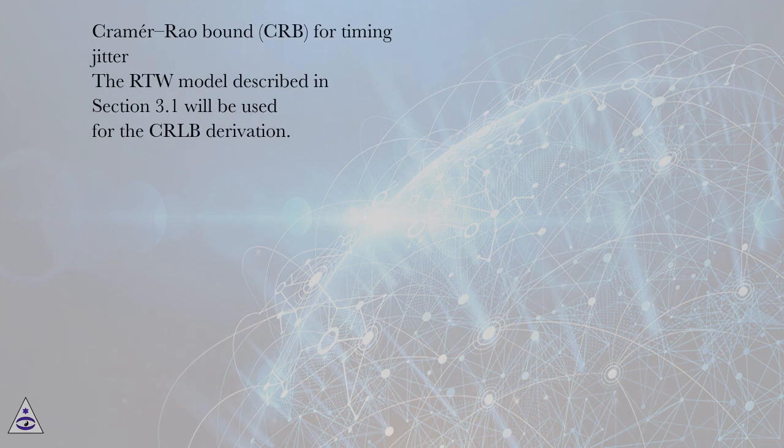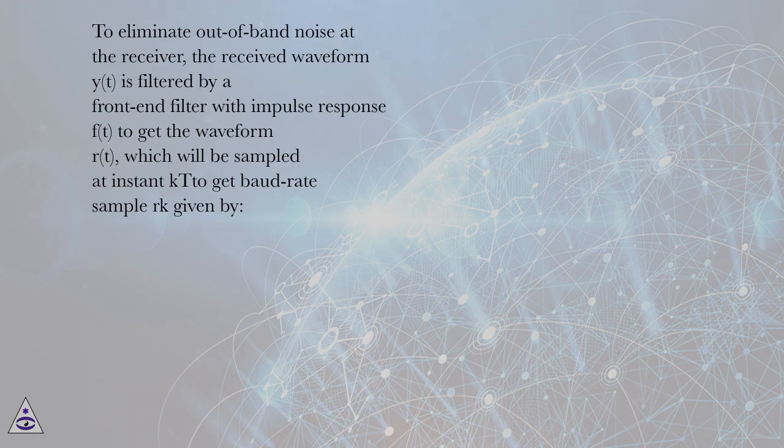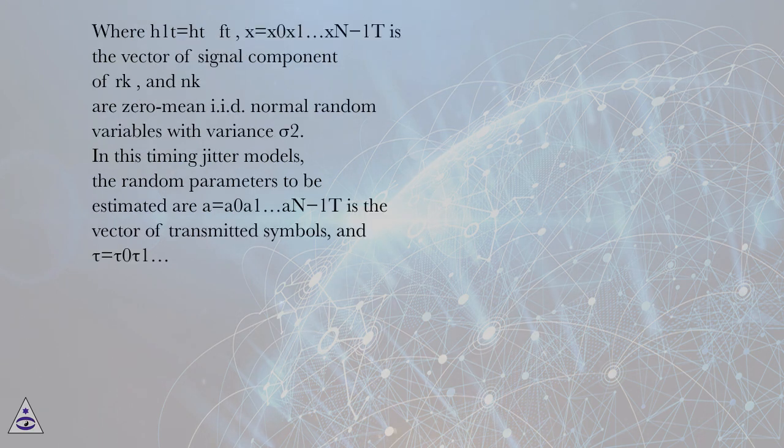Cramer-Rao bound, CRB, for timing jitter. The RTW model described in section 3.1 will be used for the CRLB derivation. To eliminate out-of-band noise at the receiver, the received waveform y(t) is filtered by a front-end filter with impulse response f(t) to get the waveform r(t), which will be sampled at instant k to get baud rate sample r_k given by, where h1(t) equals h(t) convolved with f(t), x equals x_0 through x_{n-1}, the vector of signal components of r_k, and n_k are zero mean IID normal random variables with variance sigma squared.